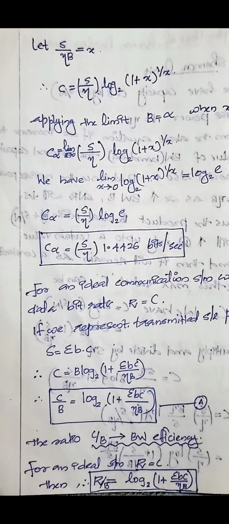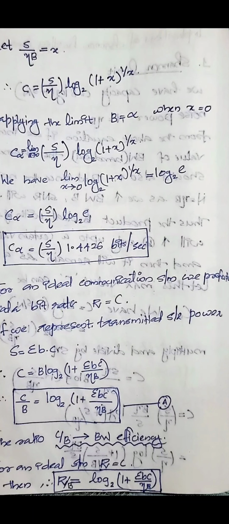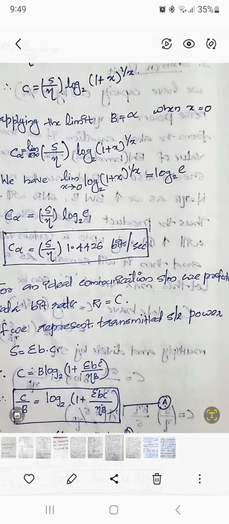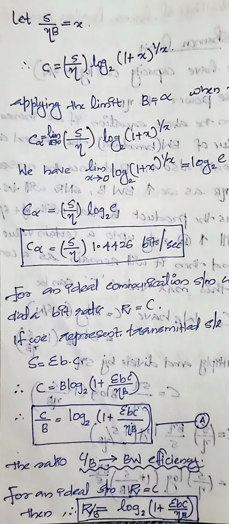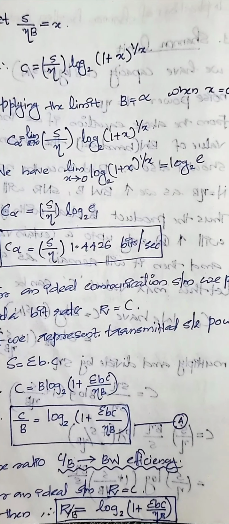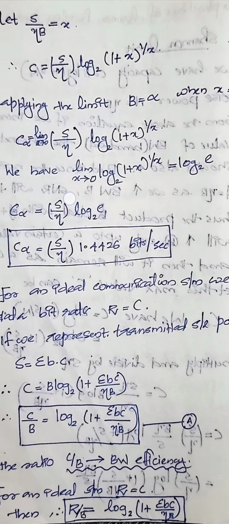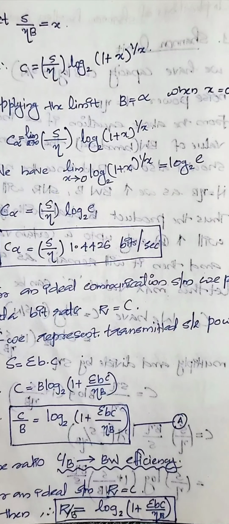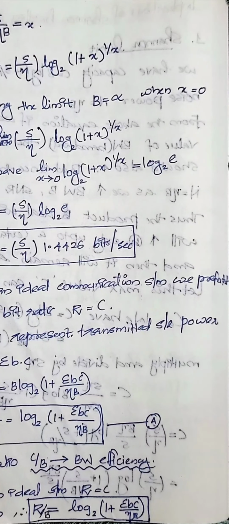Now applying the limit B tends to infinity. When we give maximum bandwidth, what will happen? Then x is equal to 0. So C = limit as B tends to infinity, or x tends to 0, of S/η log(1 + x) raised to 1/x. At B tends to infinity, x equals 0.